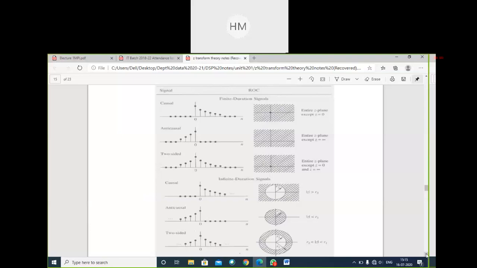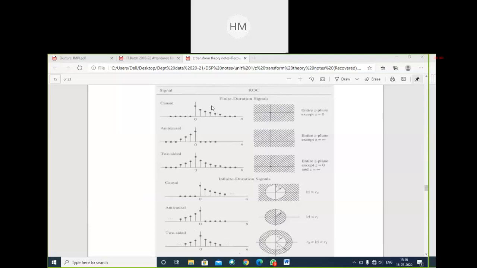So this table shows you that if I am having a causal system we all know, we know anti-causal system, we know two-sided signals. Okay, so for causal system with finite duration signals, is it visible properly to you? Is it visible to you? Okay.